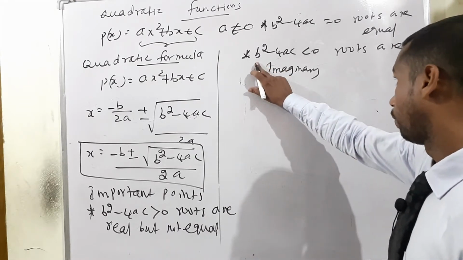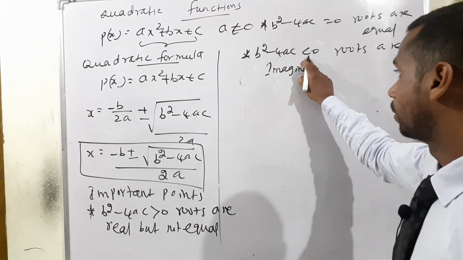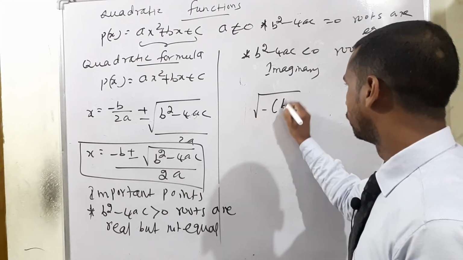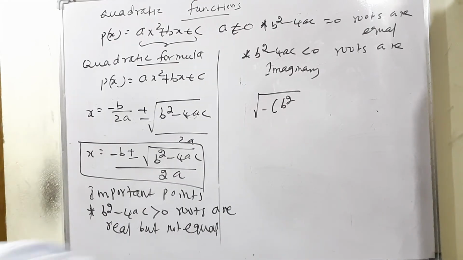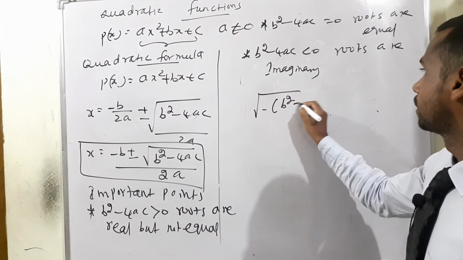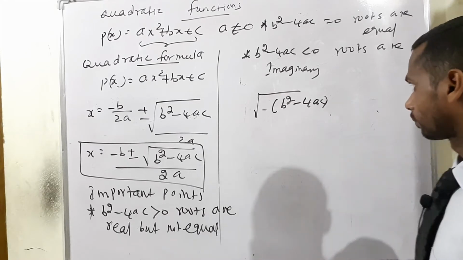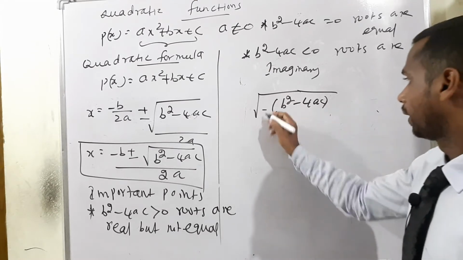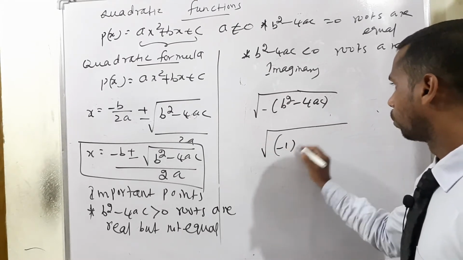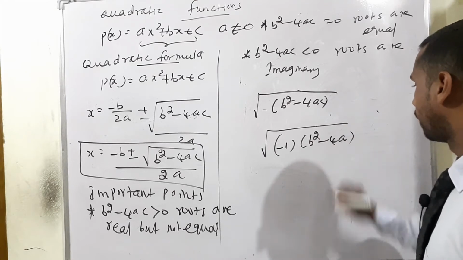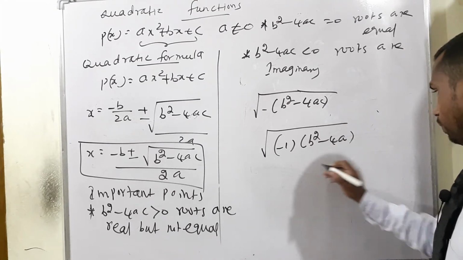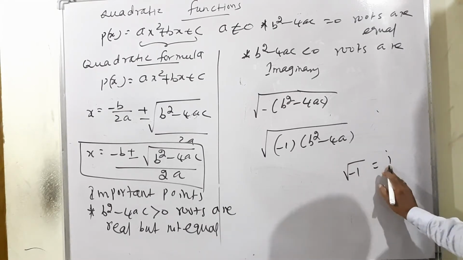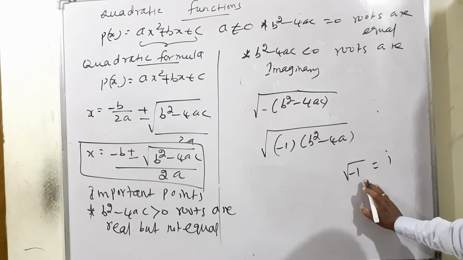I'll apply them at any time. Third point, imaginary, less than 0. Suppose outside the square root there is a minus of b square minus 4ac. So now we can split it as square root of minus 1 into b square minus 4ac. Now the root of minus 1, consider it as i. This is imaginary. You will study the deep explanation in plus 2.